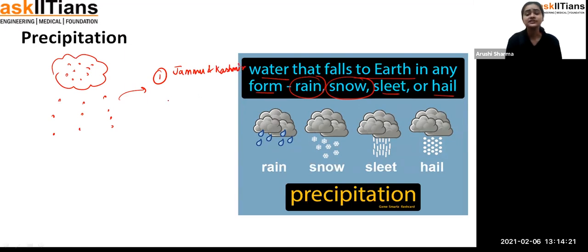where the temperature is very low. So what happens when the temperature is very low? These water droplets freeze up. When they freeze up, that's why they result in snowfall in such regions.